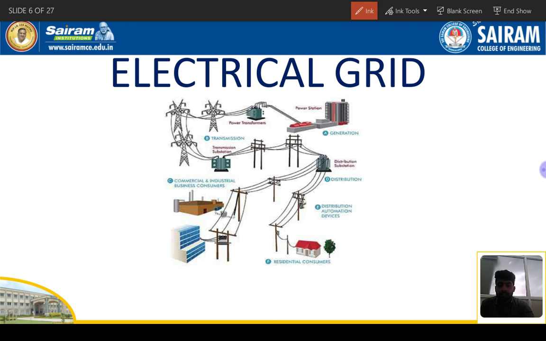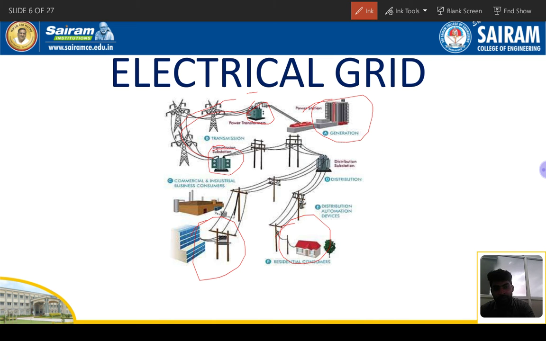See here, the electrical grid consists of power generation to the consumer side, right? Consumer side, and there is a generation here. Generation, you can consider hydel, thermal, nuclear, whatever power plants, right? But in the smart grid they are concentrating on wind and solar for green energies. Next there is a step-up transformer, for stepping up 11 kilovolts to 33 or 66. Again it is transmitted through the transmission lines. Here there are substations, so it converts 66 or 220 kilovolts to 11 kilovolts, right?